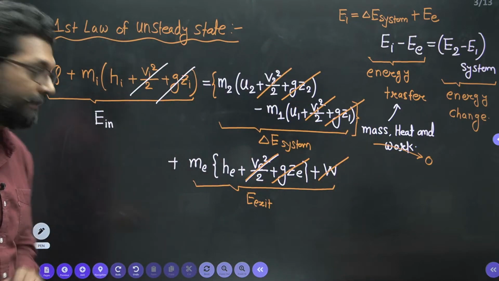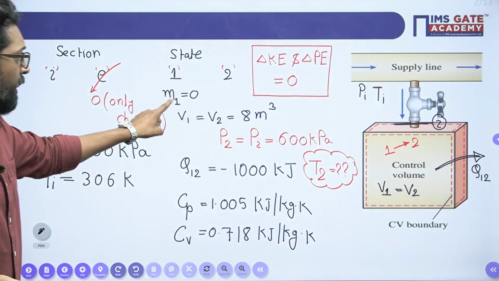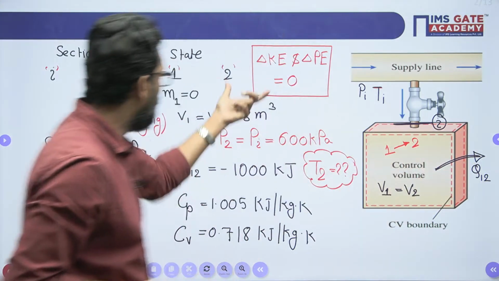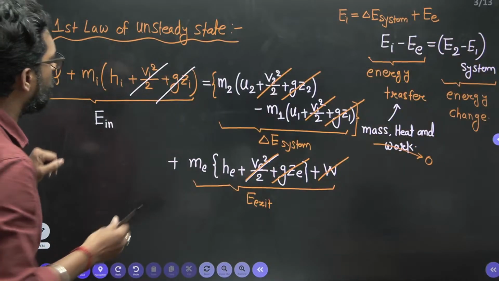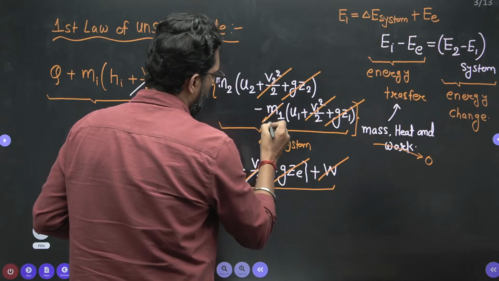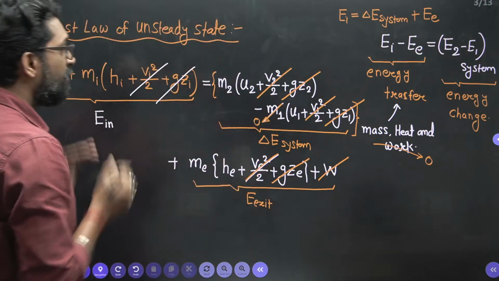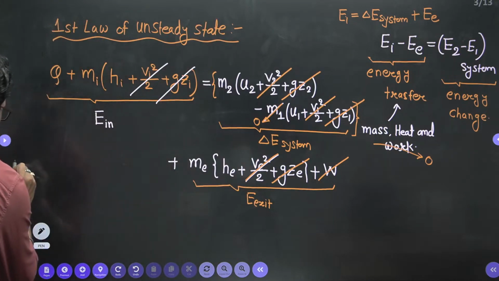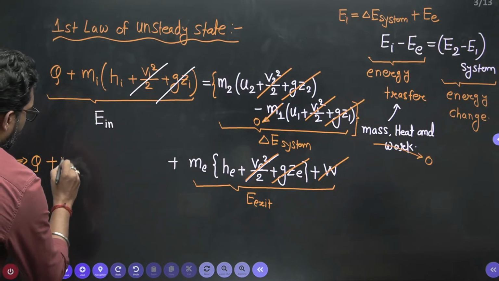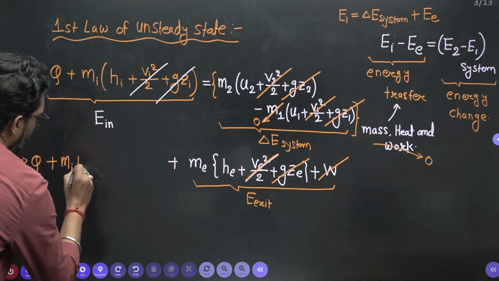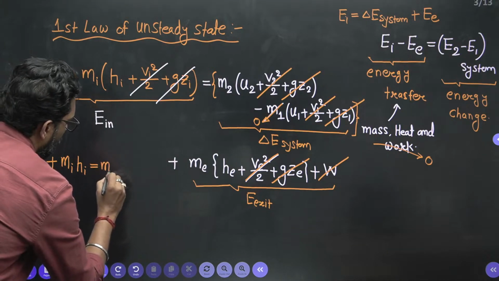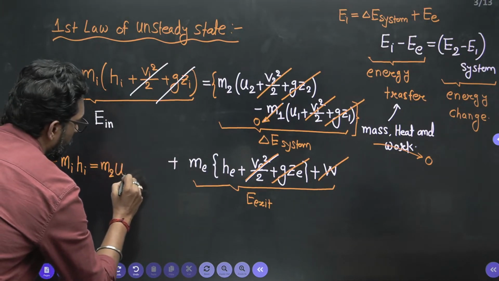Clear? Now, my dear, the other thing is that there is no initial mass in the tank. Why? Because the initial mass is evacuated. So there is no initial mass, so M1 is also 0. So what is left of the equation? The equation is in the form of Q heat transfer plus M inlet into H inlet is equal to the final mass of the system into U2.